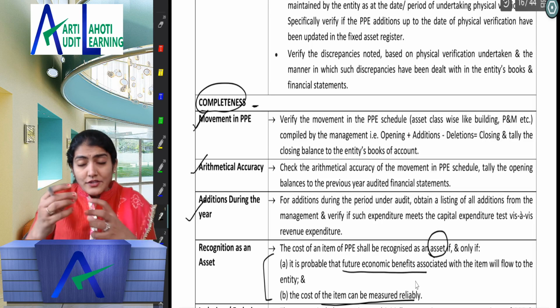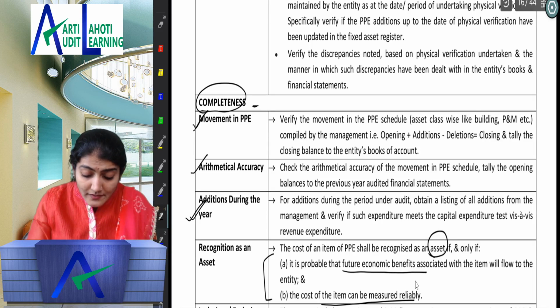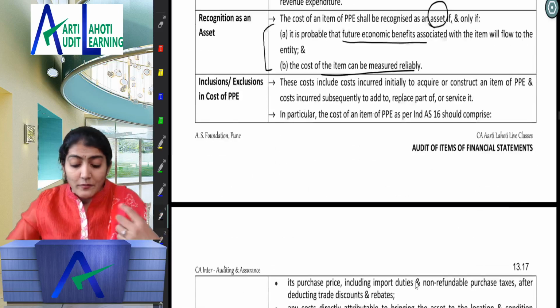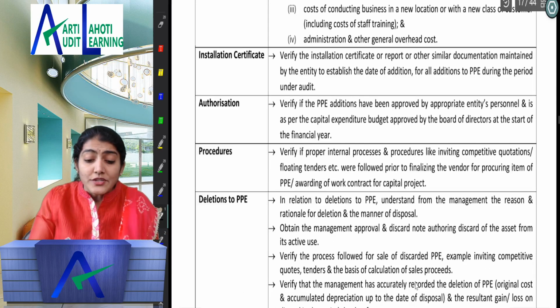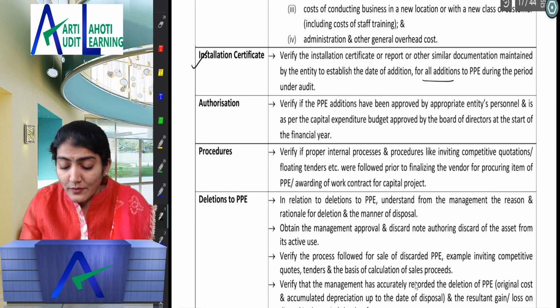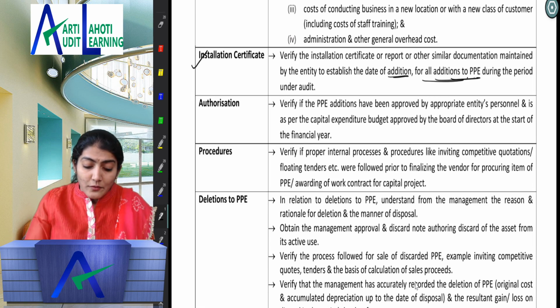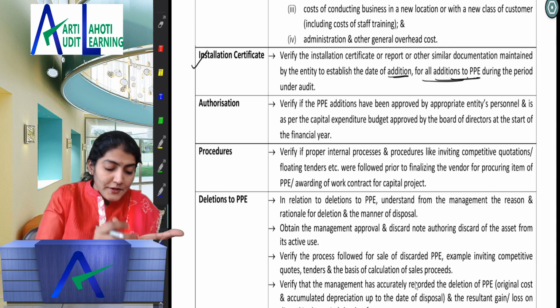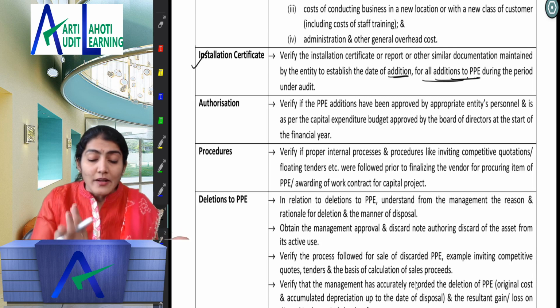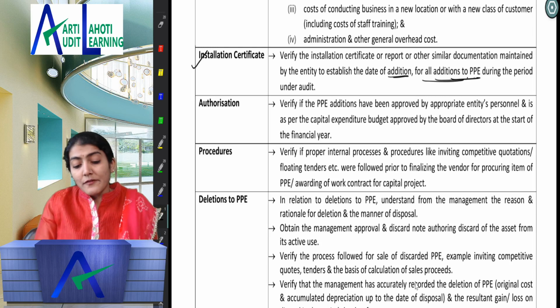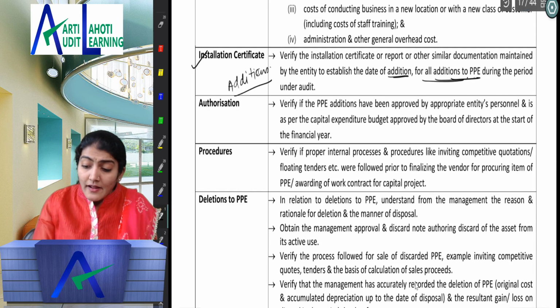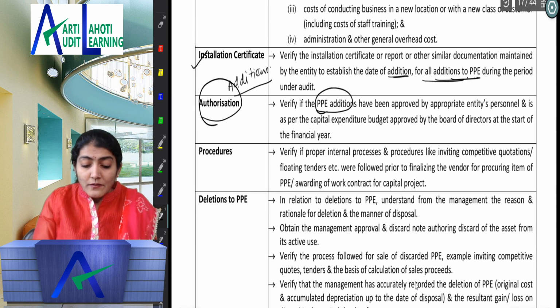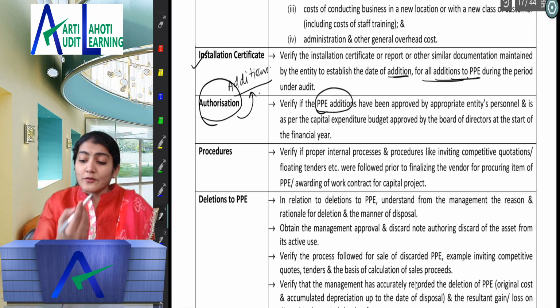So movement, right? The schedule. The additions during the year, then what is added to and deleted from the cost of the asset. Installation certificate, say for plant and machinery, for date of additions, for all additions to PPE. Because movement means opening balance, additions during the year, sold during the year, and the closing balance. So installation certificate is again a point regarding the additions to the asset during the year. Then authorization of the purchase of the PPE addition. So again, authorization is a point relating to addition.